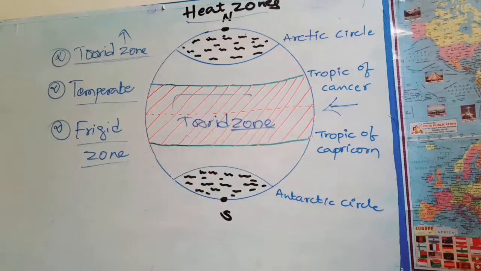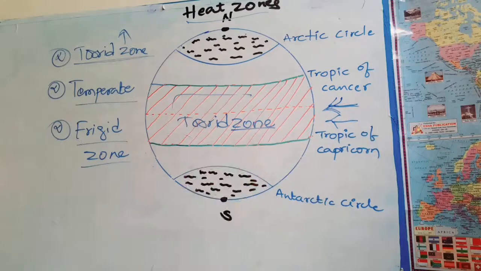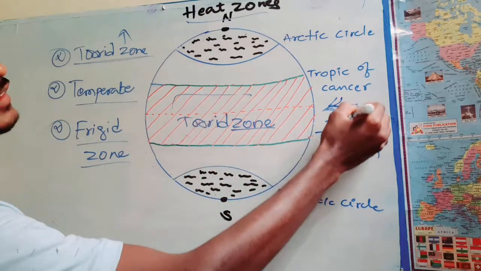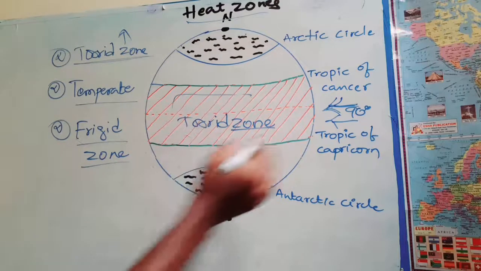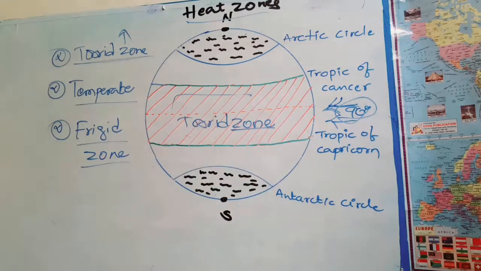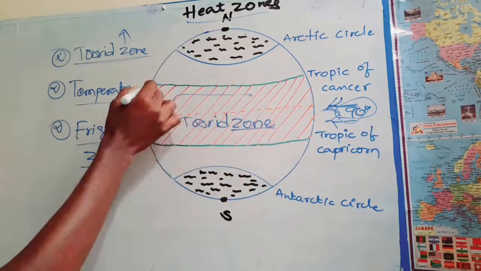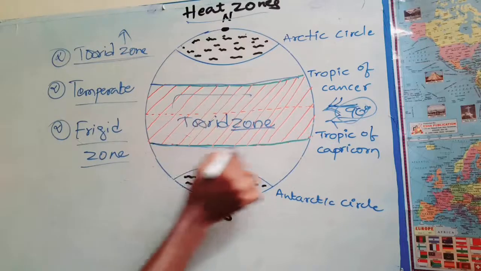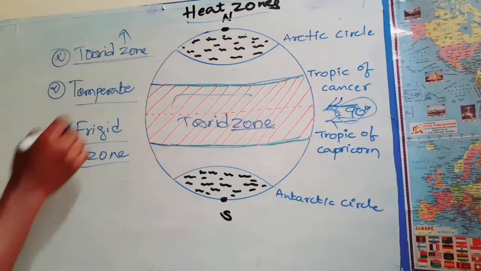Why does this zone have more temperature? Because it receives direct sunlight, meaning 90 degrees. It receives the sunlight at 90 degrees, or the angle of incidence of sunlight is 90 degrees. So the regional temperature is very high. Okay, next move on to the temperate zone.